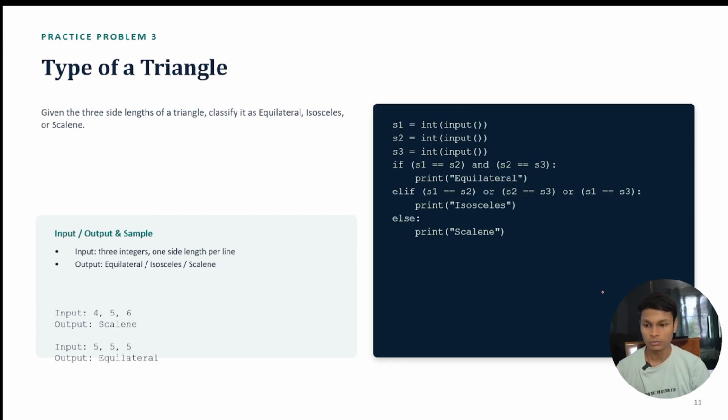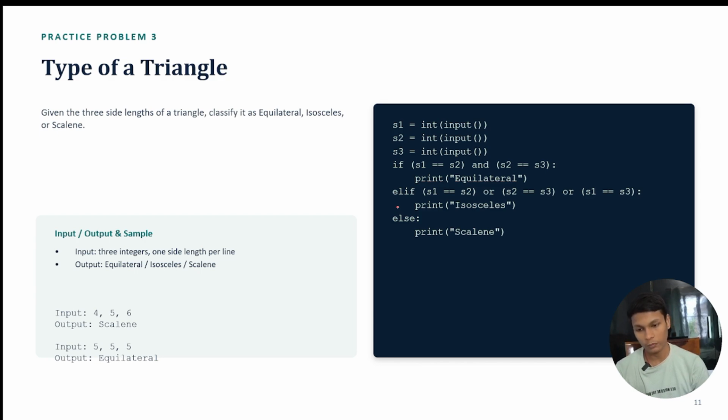Now let's move to our next part. I think we discussed this question in our previous video. So let's see only an overview of how we are going to solve this question, how we are going to print the type of triangle.